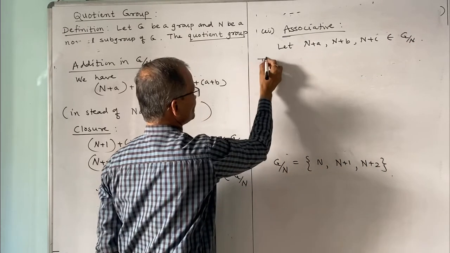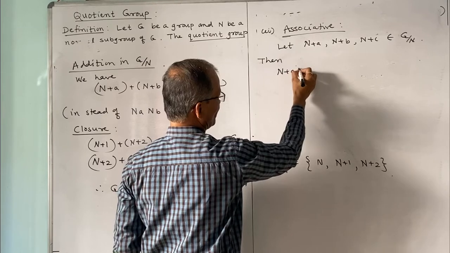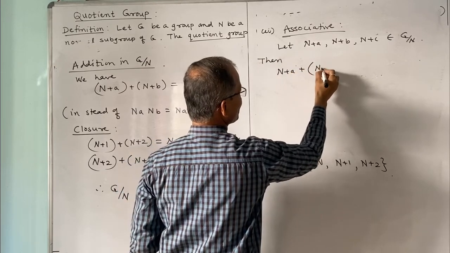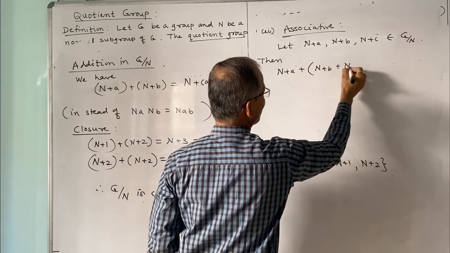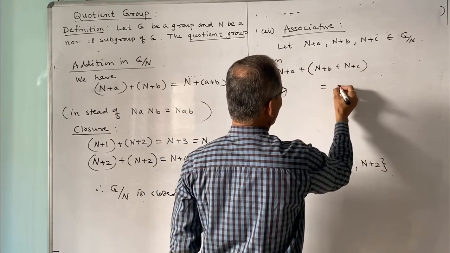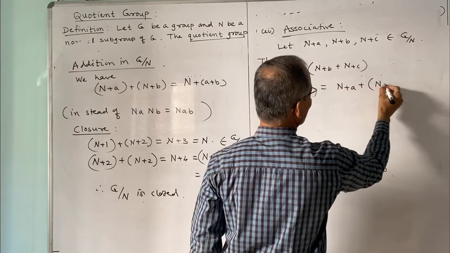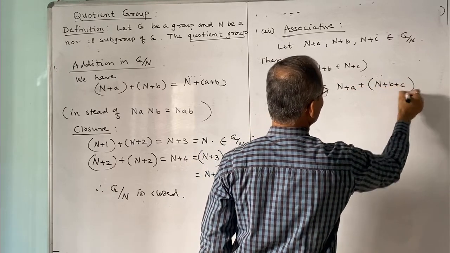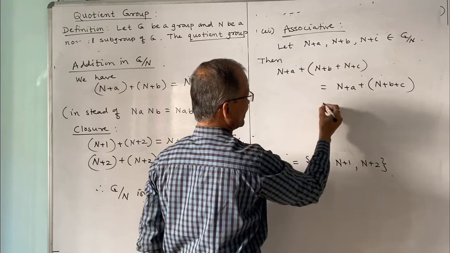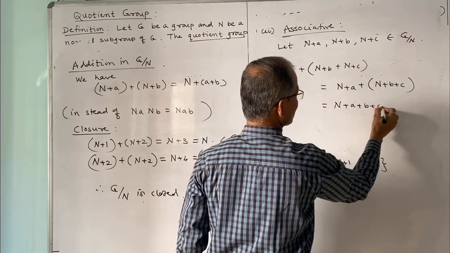Then N plus a plus N plus b plus N plus c. This can be written as N plus a plus N plus b plus c, the addition of these two. And again this is equal to N plus a plus b plus c.